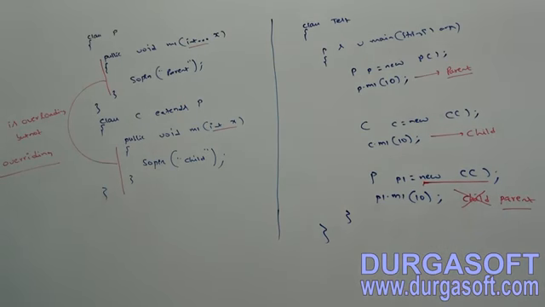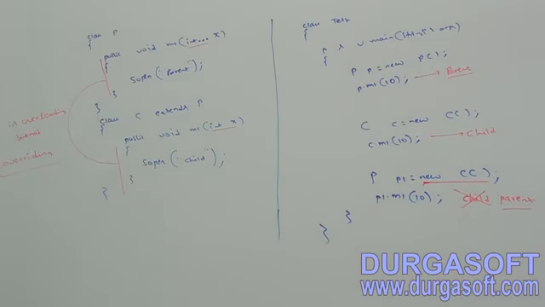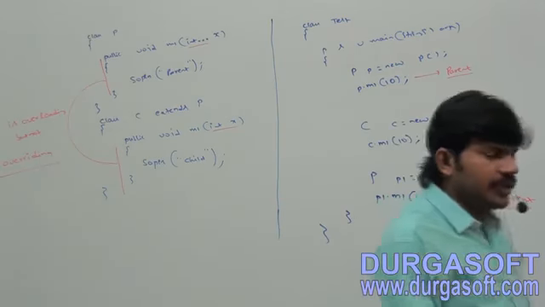Public void m1 of int x, SOP of parent. Class child extends parent, public void m1 of int x, SOP of child. So better to take this thing clearly also. Parent, child, parent, child, parent.